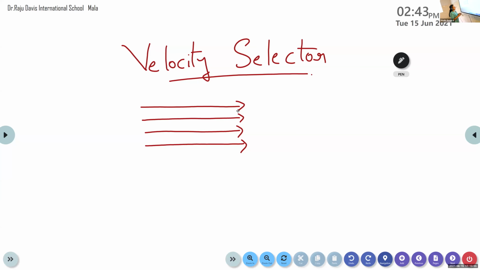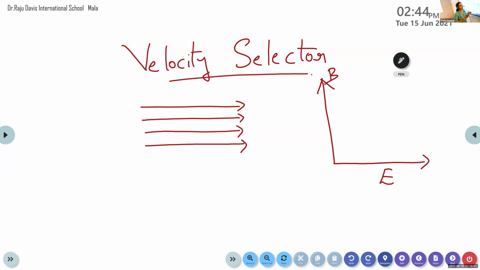For that, what we are going to do is consider a transverse electric and magnetic field. By the term transverse electric and magnetic field, I mean that I keep the electric field and magnetic field perpendicular to each other and allow this beam of charged particles to pass through this transverse electric and magnetic field.